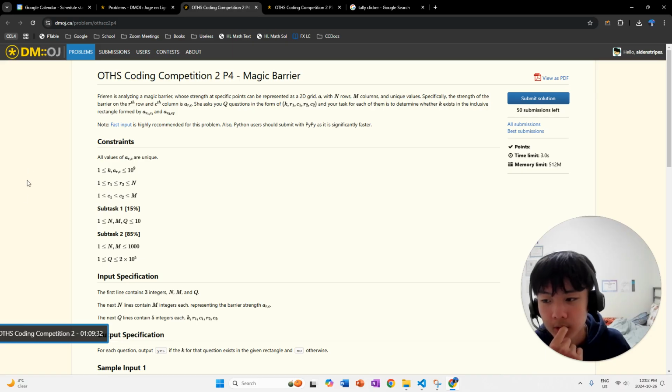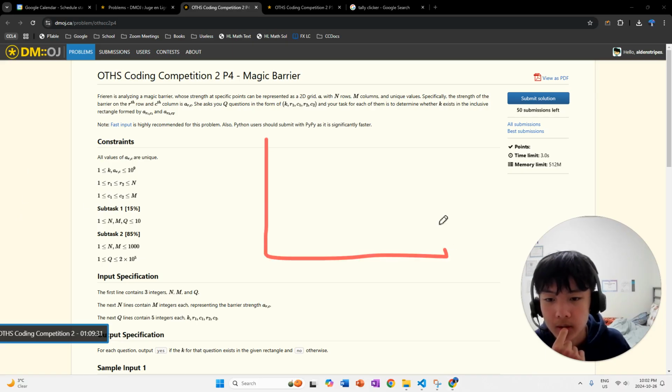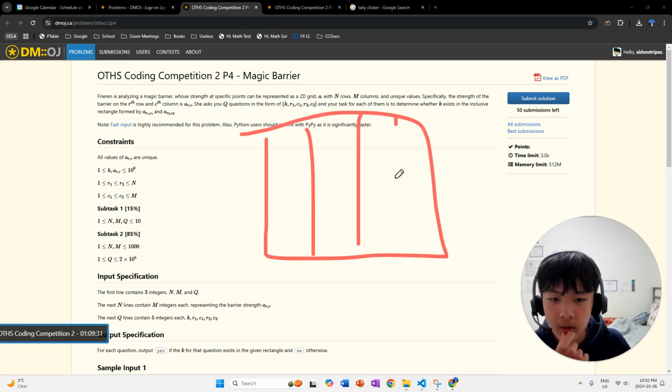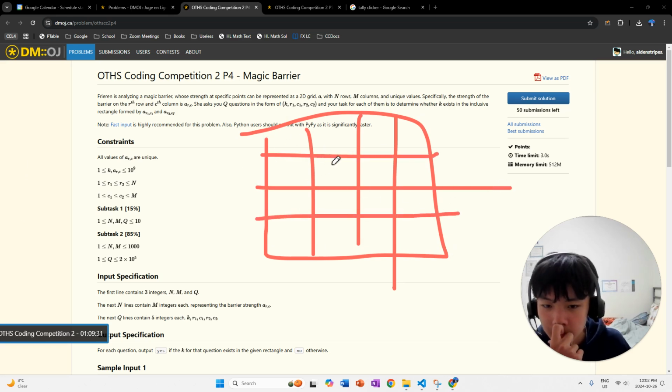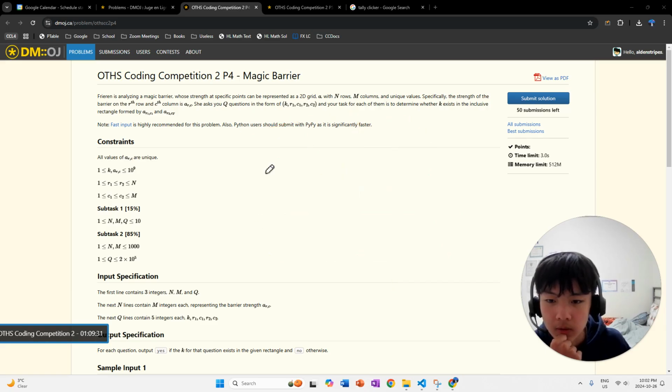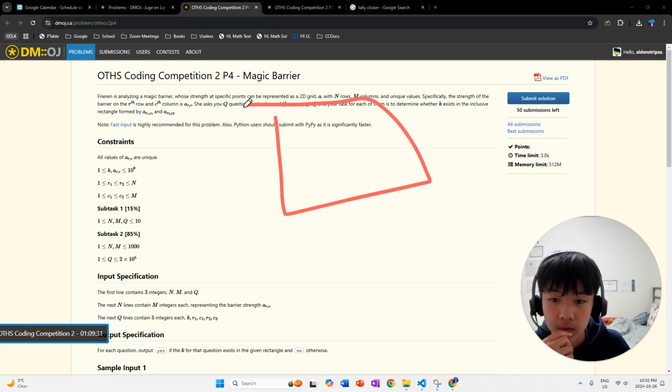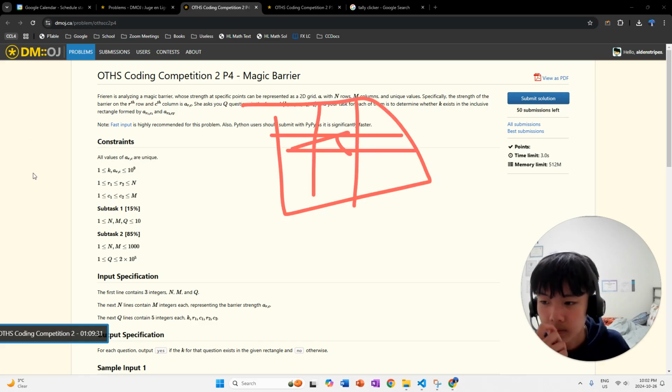Okay, so each value in the 2D array, remember, also on Loom this is kind of hard because it disappears, but for example, a value here means the strength of the barrier on row 1 and column 2, or column 1, I forgot which one it is going to be. Whatever is in the box is the value for that barrier.